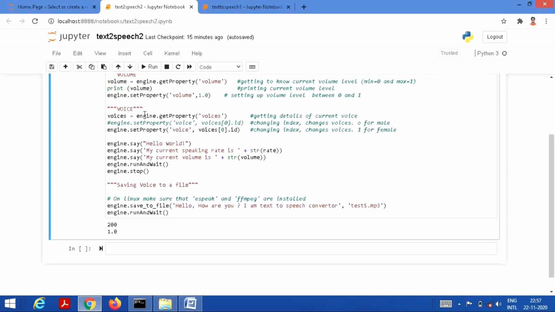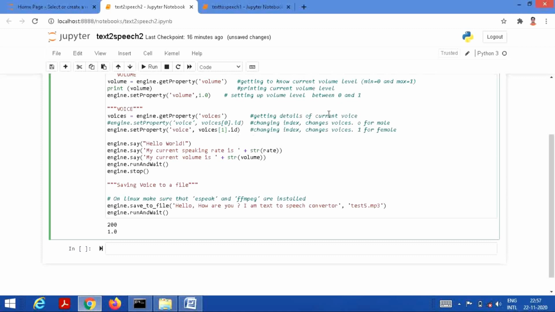So voices is equal to engine.getProperty voices, and we can change the index values. engine.setProperty voice comma voices0.id. So if I select 0, then it will be the voice of a male, and if I change it to 1, then the voice of female will come.